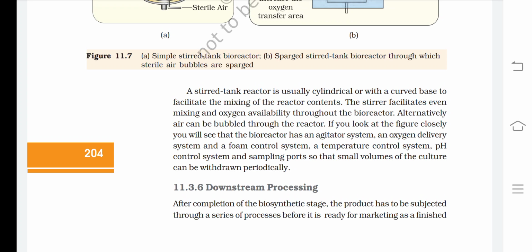Alternatively, air can be bubbled through the reactor. If you look at the figure closely, you will see that the bioreactor has an agitator system, an oxygen delivery system, a foam control system, a temperature control system, a pH control system, and sampling ports so that a small volume of the culture can be withdrawn periodically.